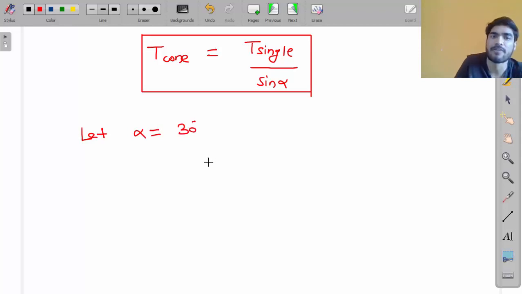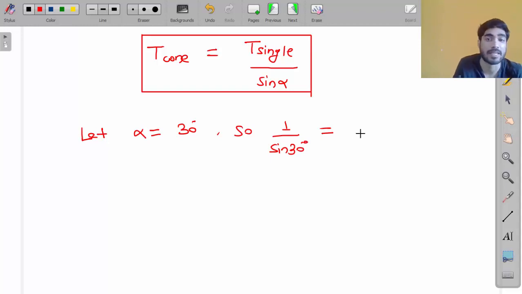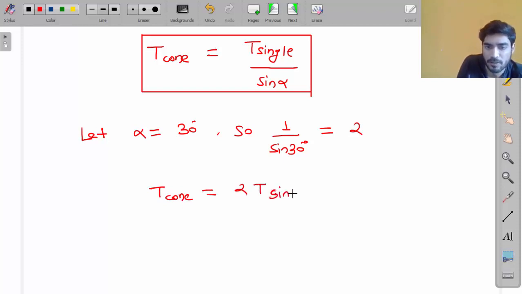So 1 upon sine 30. How much will it be? Sine 30 is 1 by 2, so 1 upon sine 30 will be 2. So T of cone clutch will be equal to 2 times T of single plate clutch.